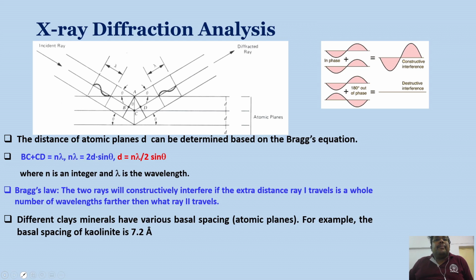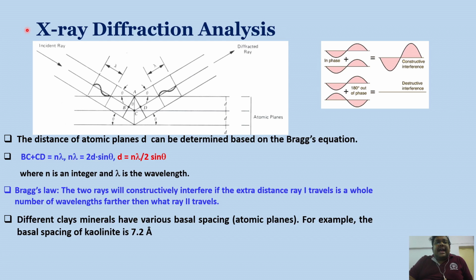When these incident X-rays reach these atomic planes, they will be diffracted by these atomic planes. The distance of atomic planes d can be determined based on this equation called Bragg's equation.